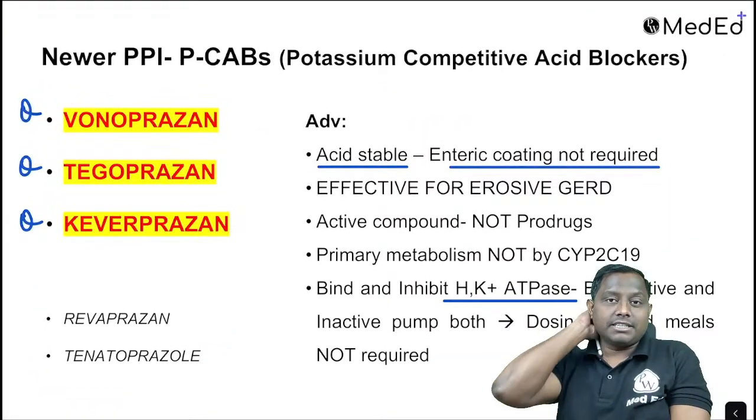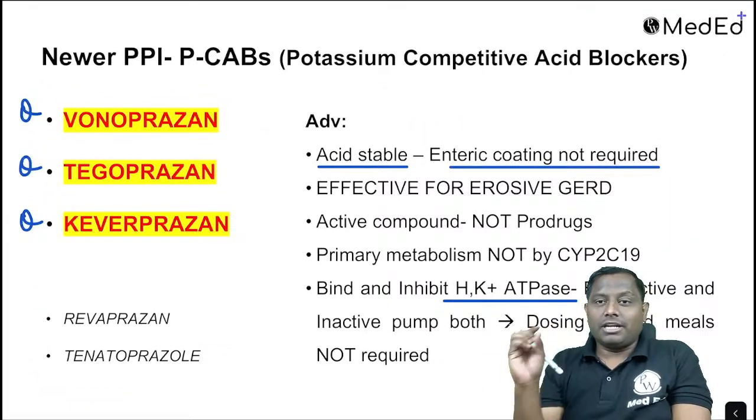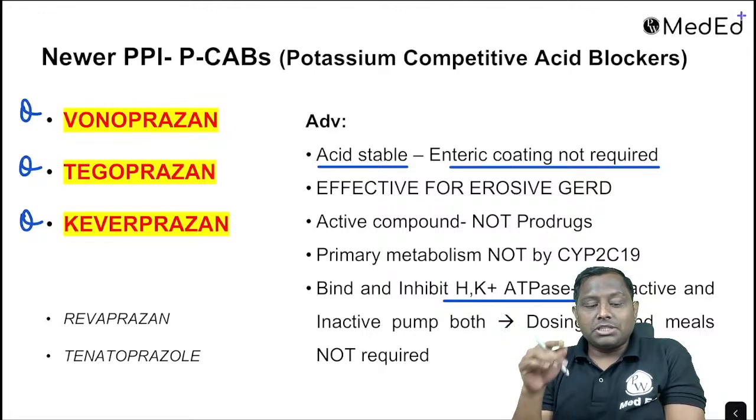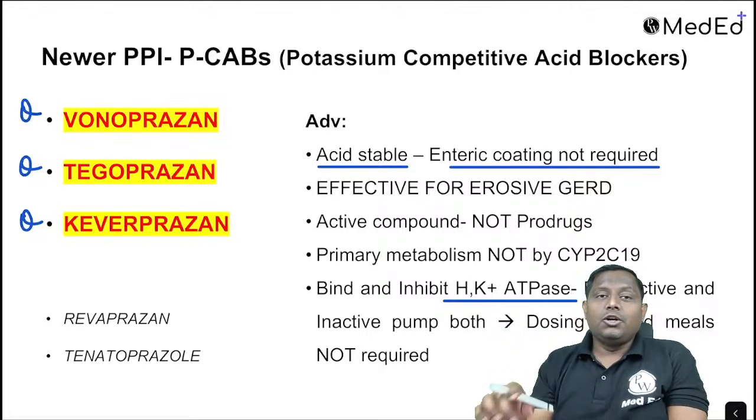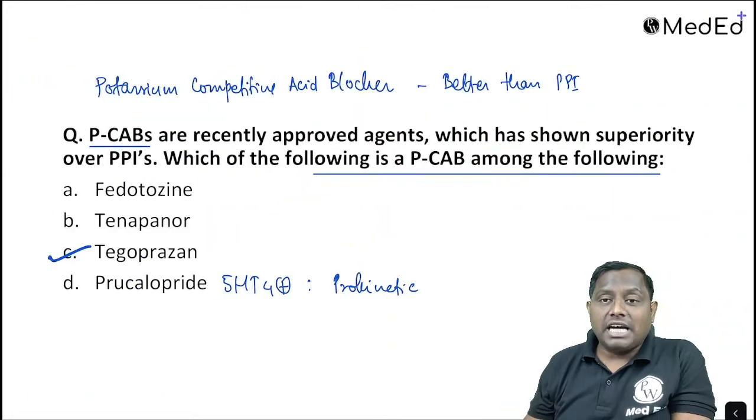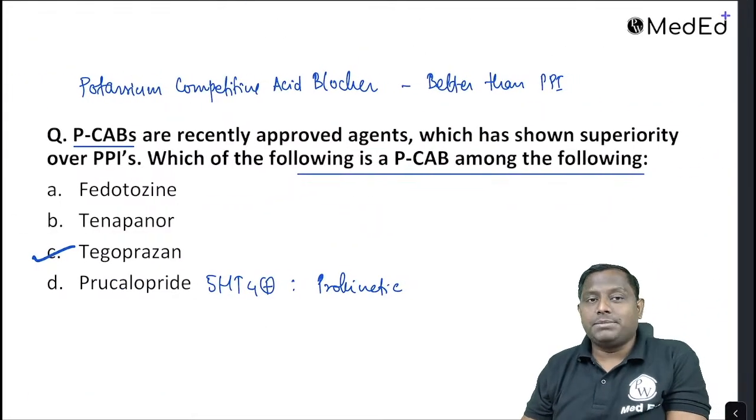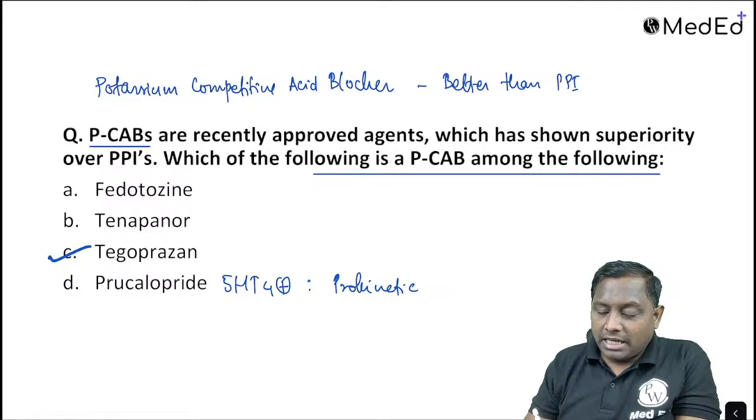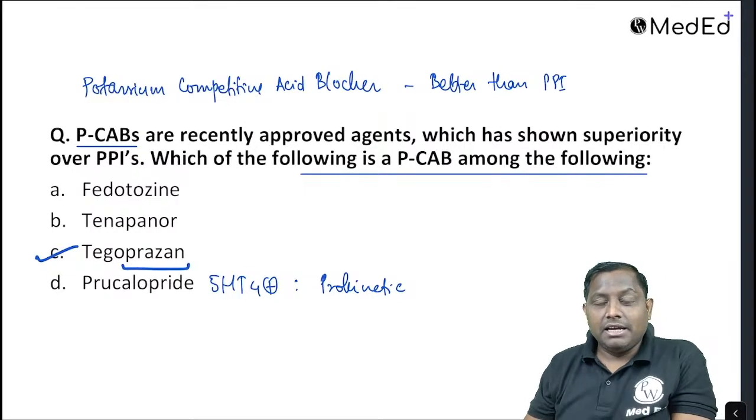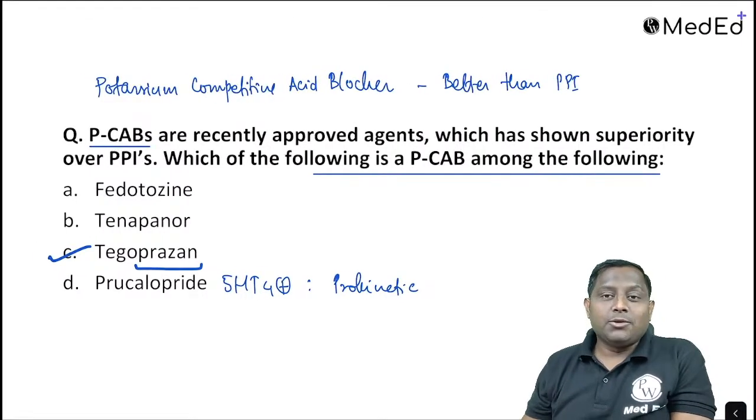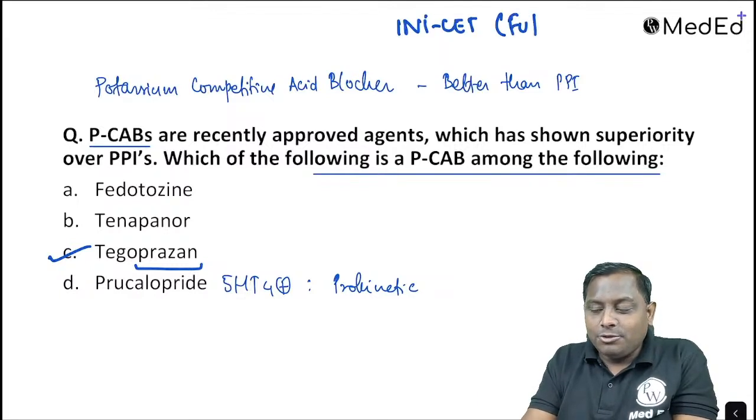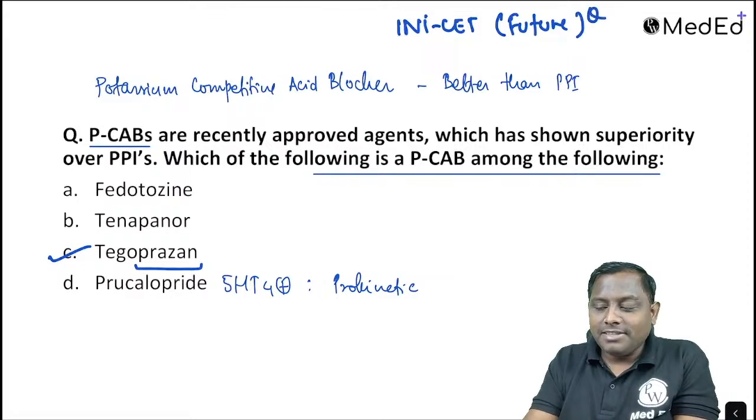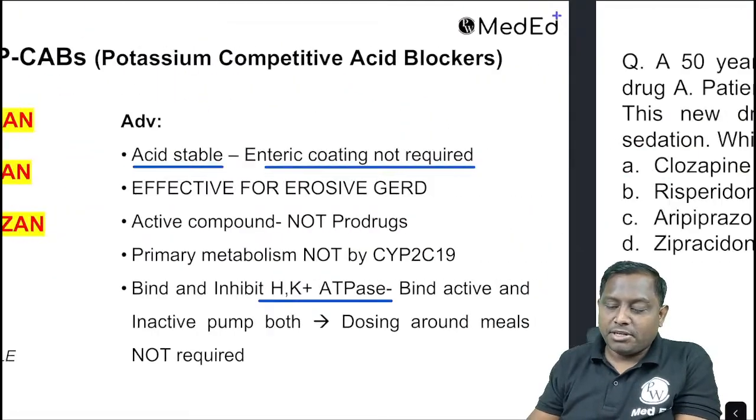But इसको कभी भी दे सकते हैं. Dosing around meal is not required, है ना. PPIs dosing around meal for effective therapy, dosing around meal is required, but with this one, dosing around meal is not required. So remember, Prazan वाले जो drug हैं, they are PCABs. Prazans are PCABs. I repeat, Prazans are PCABs. अगर आप NEET PG में नहीं देखोगे तो there are high chances आपको आने वाले INICET में ये दिख सकता है. INICET का ये future MCQ है. Future MCQ, ठीक है. Prazans.